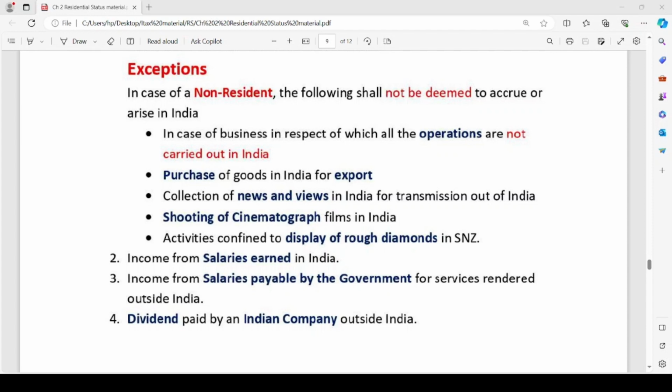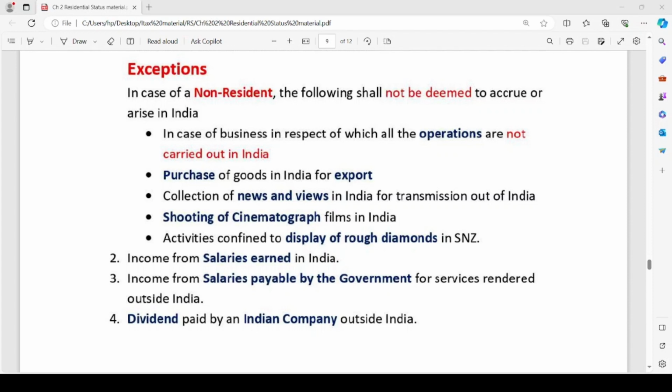A non-resident individual is engaged in a business of running a news agency, or publishing any newspaper, magazines or journals. And if he has collected the news and views from India and transmitted it outside India, any income generated through such activity shall not be deemed to accrue or arise in India.